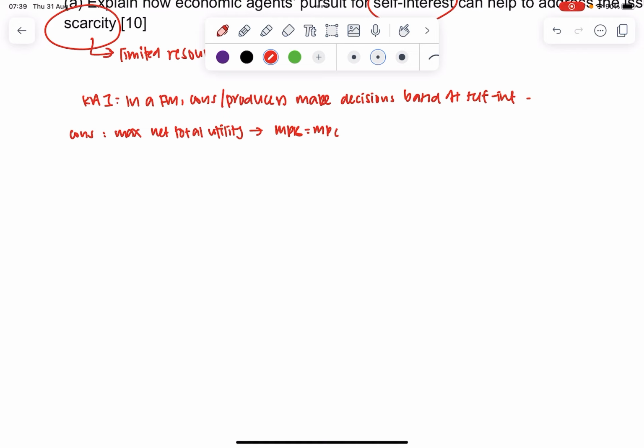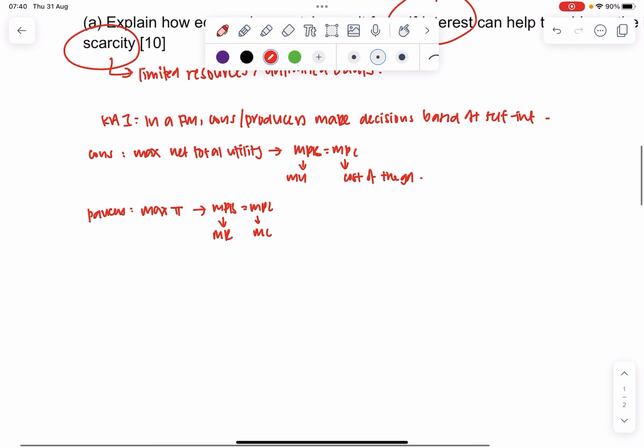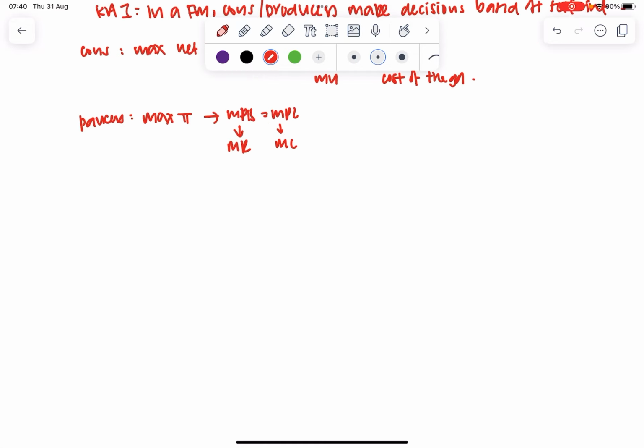Here, the MPB for consumers is the marginal utility they get from consuming another good, and the MPC is just the cost of the good itself. For producers, they are profit maximizing. They try to maximize profits, and they do so by producing until similarly MPB equals MPC, but here their MPB is their marginal revenue and their MPC is their marginal cost. These are concepts we're very familiar with, especially for the producer side, because we've done a whole chapter on firms in J1.